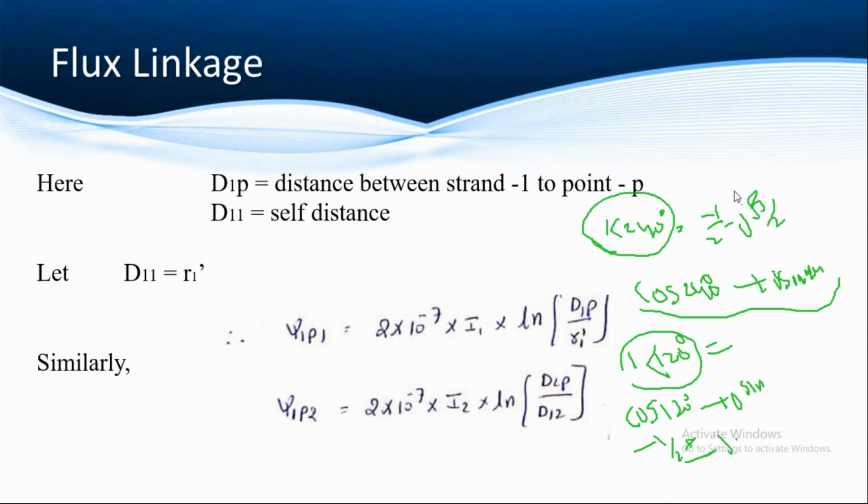Riyaz is not there. Next, B Venkatesh. How can we calculate that GMD value?